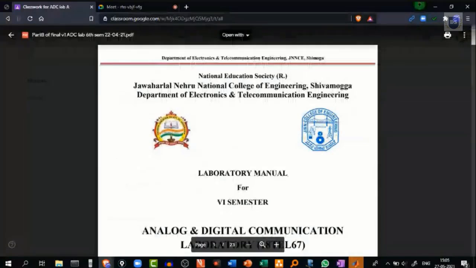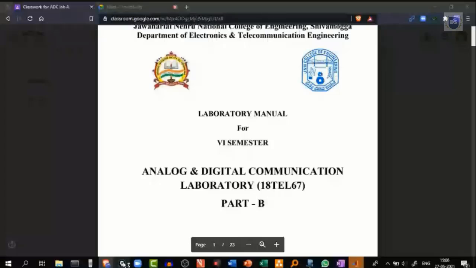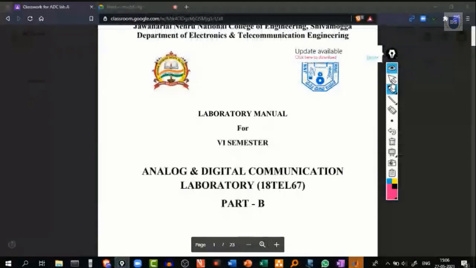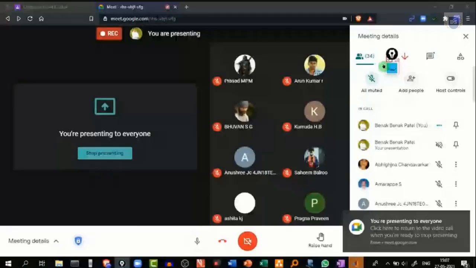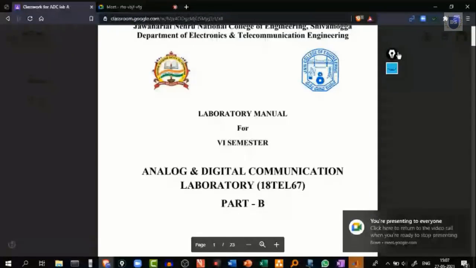So this contains, let me open up the pen tool. So this manual contains only part B experiments of your ADC laboratory, and part B is all about simulation experiments. So all you got to do is open up this PDF.